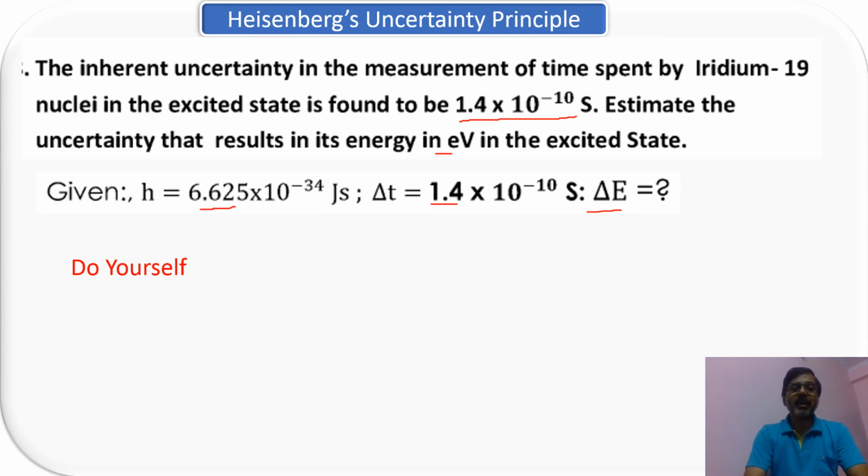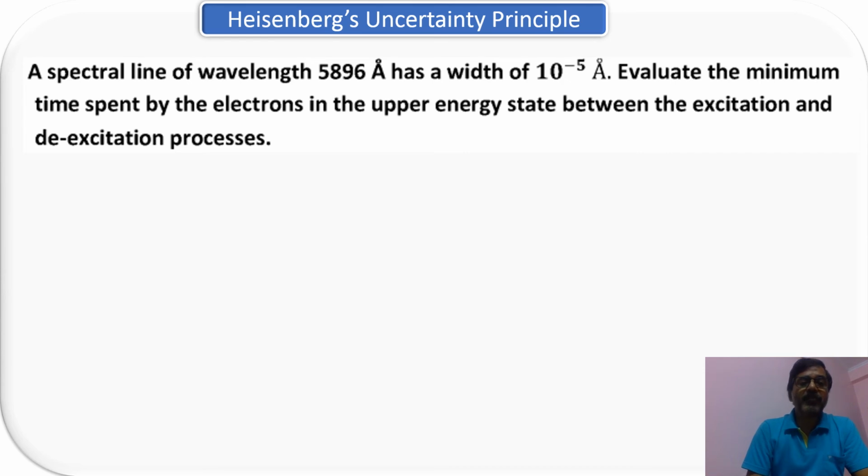Again, let's read the problem. The inherent uncertainty in measurement of the time spent by the iridium-90 nuclei in the excited state is found to be this. So in the nucleus it is going to stay for that duration. Estimate the uncertainty in the resulting energy. So how much energy is contained there, that you have to find out, right? Now let's see the next problem.